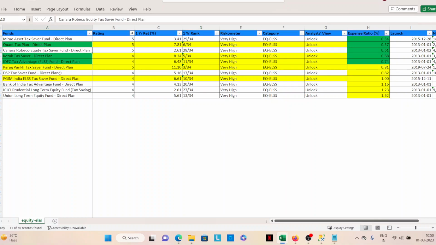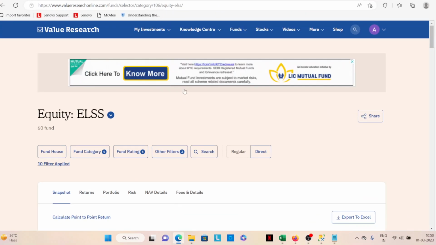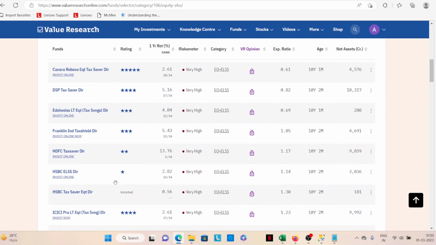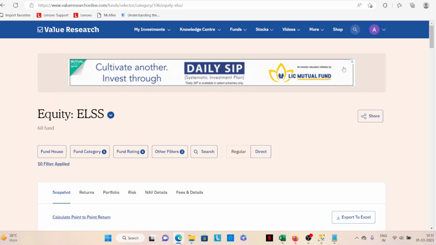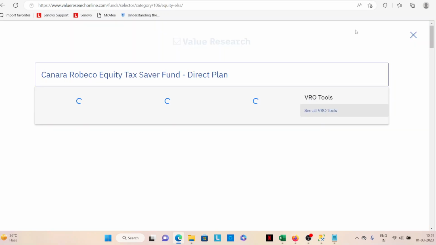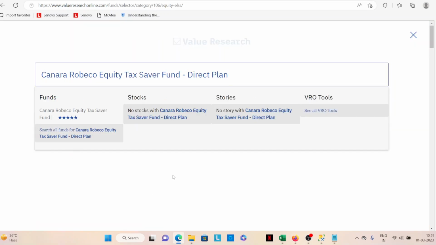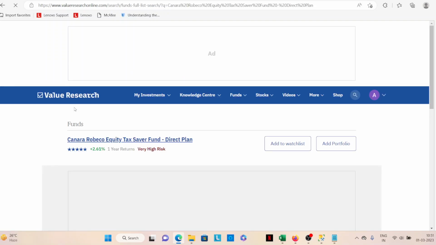What we'll do is explore Canara Robeco. That's one fund, and then we explore and see what the components of that are. So Canara Robeco, I can do that here also. Yeah, I got it: Canara Robeco Tax Saver Direct Plan. Okay, I already had it.